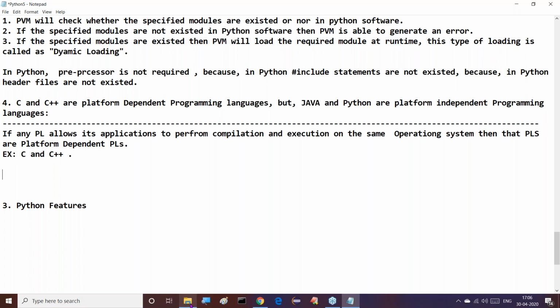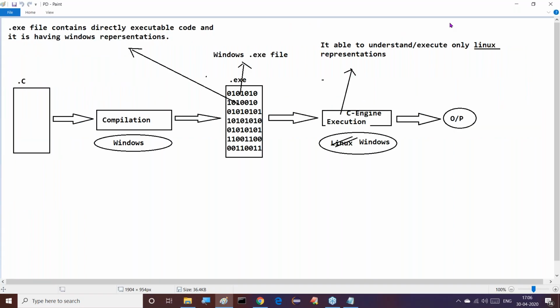First of all, we have taken a C program. We compiled the C program on the Windows operating system. We are getting a .exe file. What is the nature of the .exe file? The .exe file contains directly executable code, and it has Windows representations, because its compilation is performed on the Windows operating system. That's why we are getting the .exe file. Whenever we get this .exe file, we are going to execute that. But this .exe file has Windows representations.